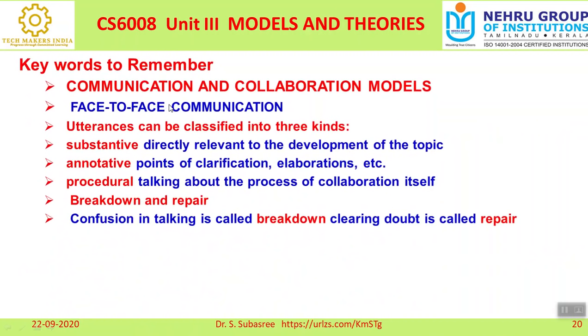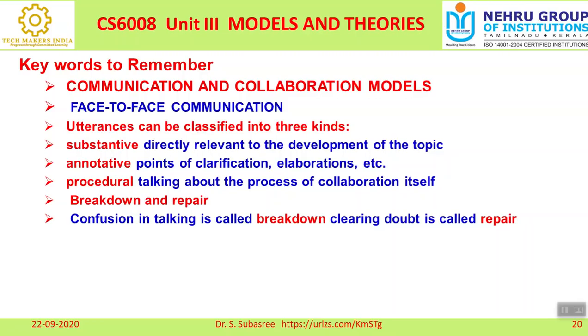When you are doing face-to-face communication, the utterance can be classified into three kinds. The way in which you are telling is called utterance. First, whether it is substantive, directly relevant to the development of the topic. The second classification: if somebody is going in a different direction, or wants to clarify the information, it is called annotative, or a point of clarification or elaboration, detailed description.